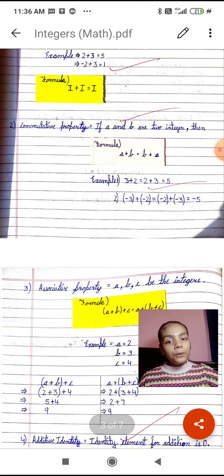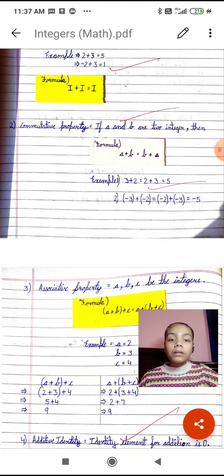Second is commutative property. If a and b are two integers, then the formula will be a plus b is equal to b plus a. It means when we add two numbers, the answer will always be the same.